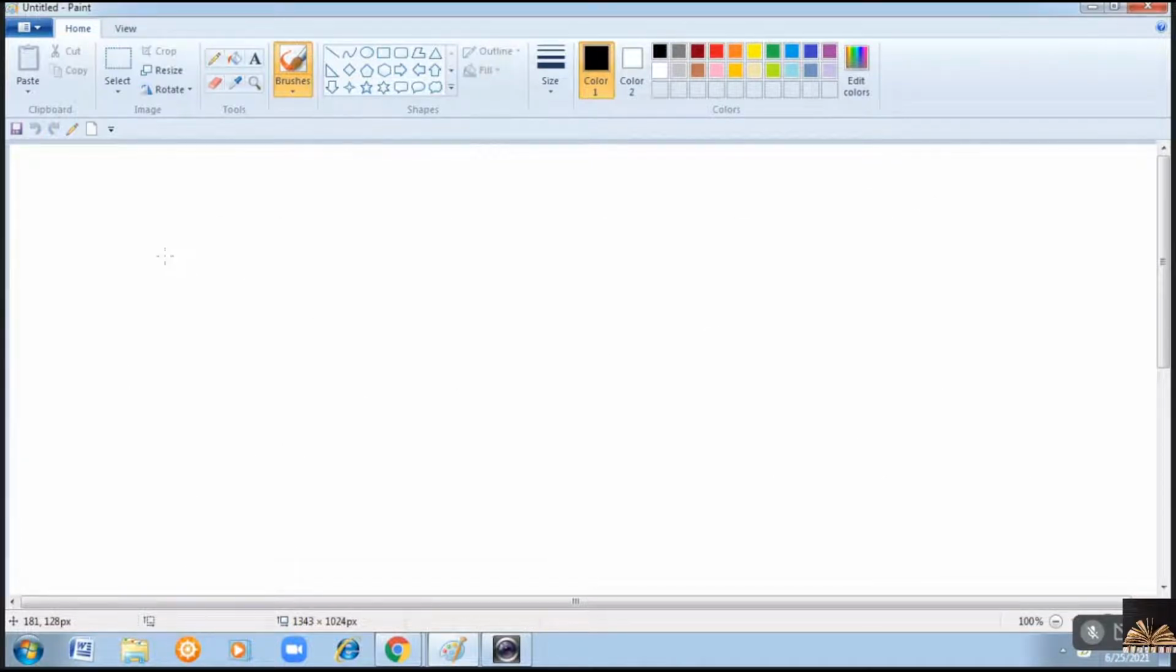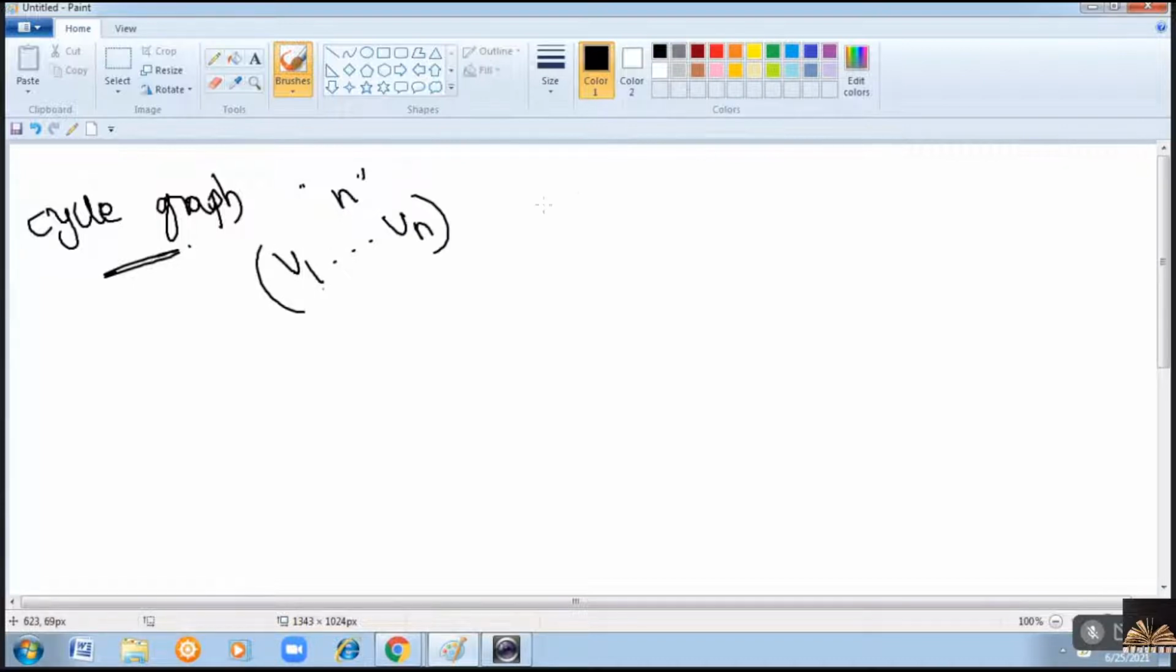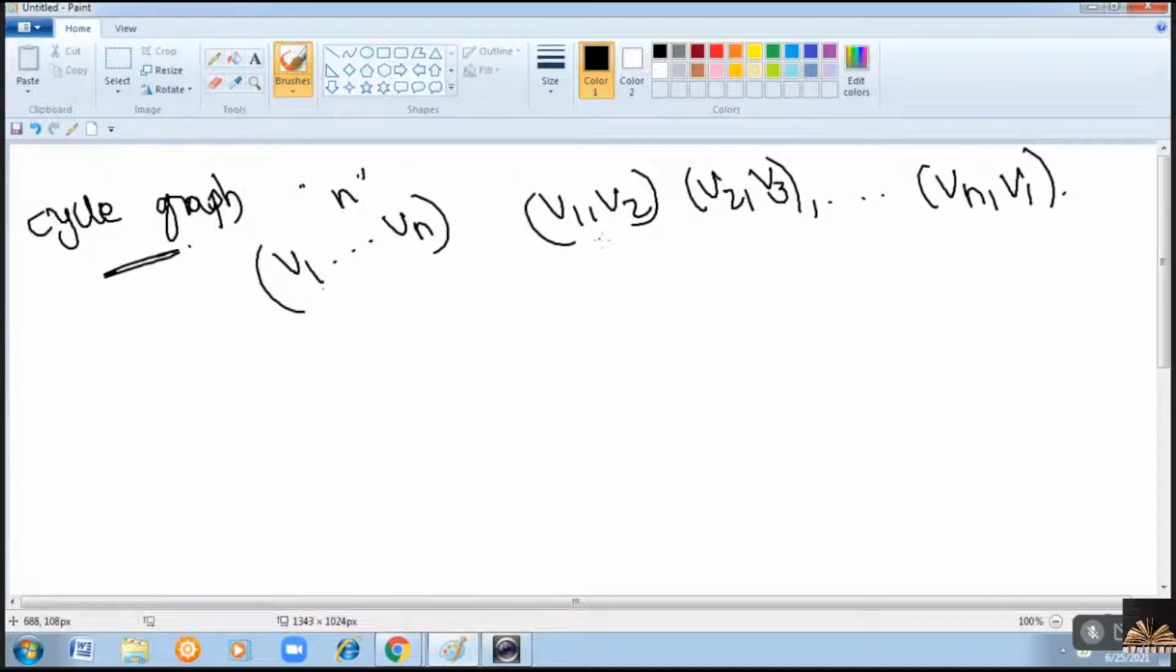Next, cycle graph. Cycle graph means if there are n vertices in a graph, suppose the vertices are from V1 to Vn, then the edges should be like V1 to V2, V2 to V3, and so on up to Vn to V1. You must have edges like V1V2, V2V3, V3V4, V4V5, like that, up to Vn and V1. That means, starting from this, is known as a path. You can call it a path.